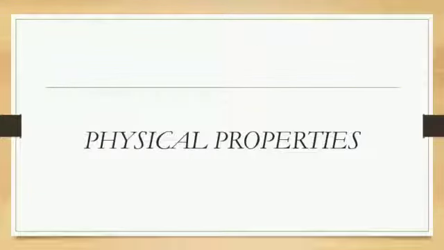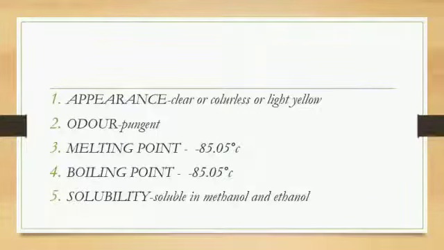Next is physical properties. In physical properties, first, appearance: clear or colorless or light yellow. Second, odor: pungent. Third, melting point: minus 85.05 degrees Celsius. Fourth, boiling point: minus 85.05 degrees Celsius. Fifth, solubility: soluble in methanol and ethanol.